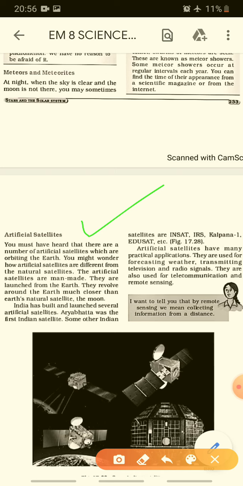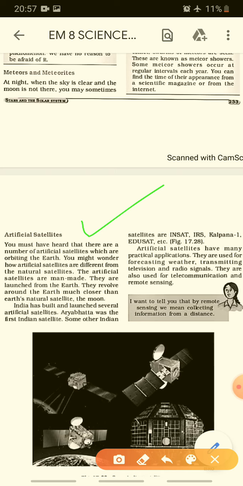You might wonder how artificial satellites are different from natural satellites. First of all, they are man-made, right? They are launched from the earth. They revolve around the earth much closer than the earth's natural satellite, the moon. They move very close to the earth.